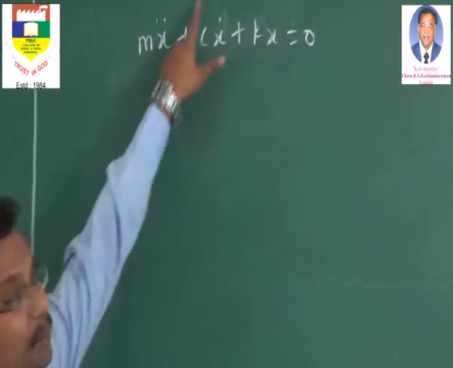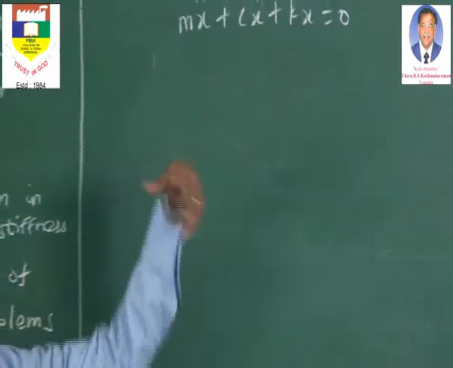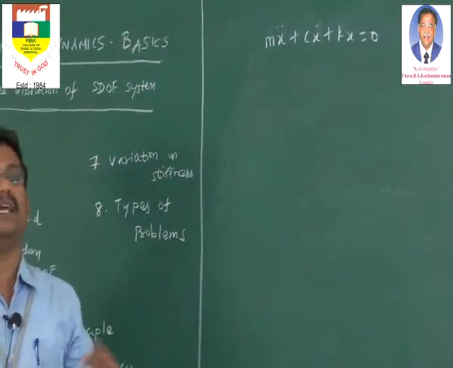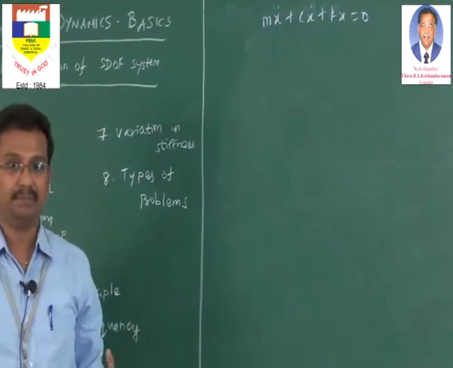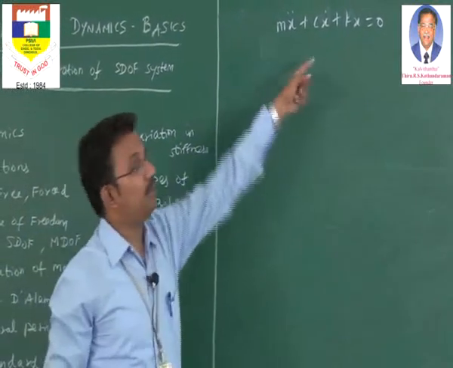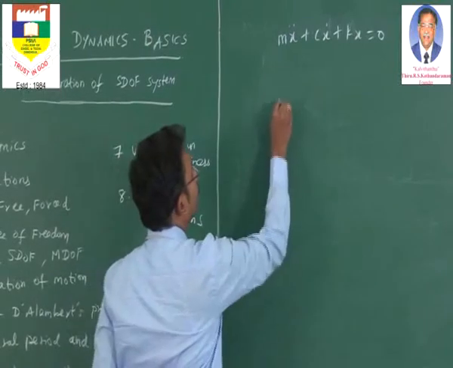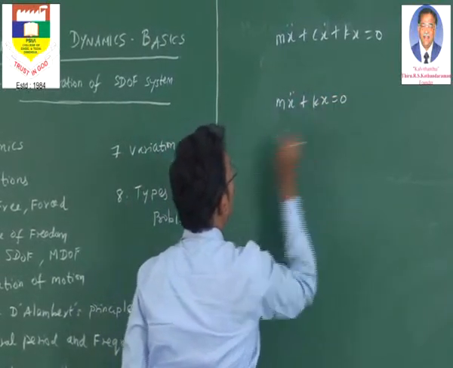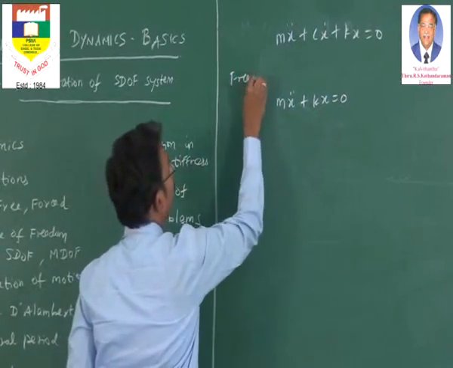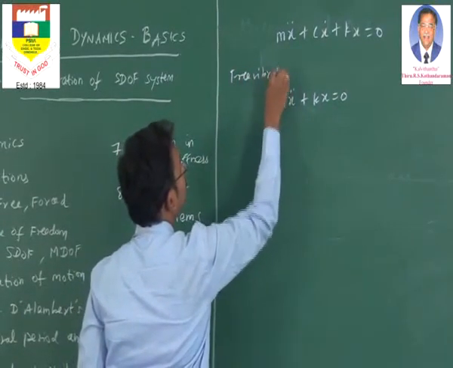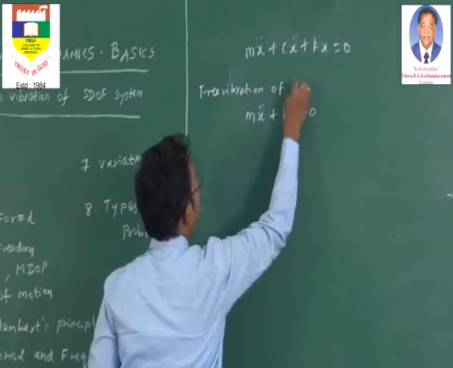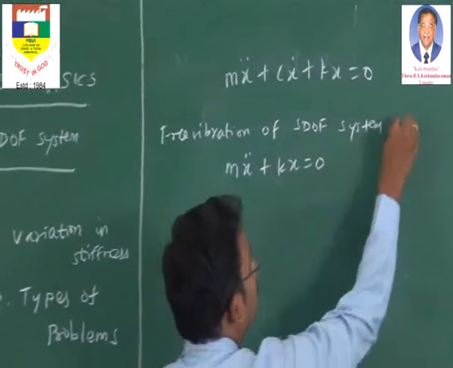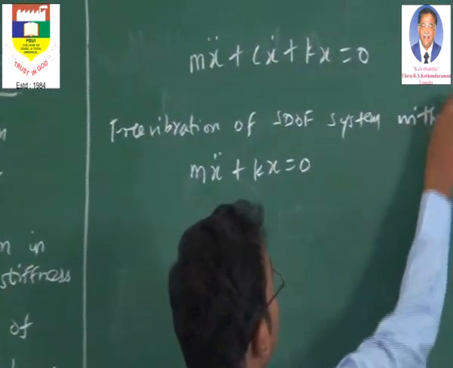This term represents the damping. For example, if the system oscillates under a vacuum condition, where there won't be any damping by the external medium, the equation of motion reduces to m x double dot plus k x is equal to 0. This is free vibration of an SDOF system without any damping.